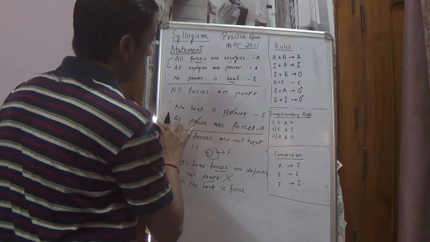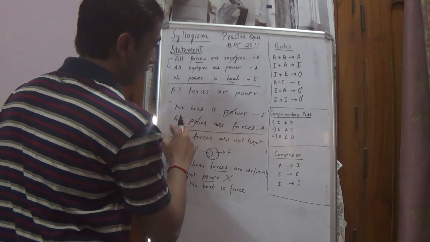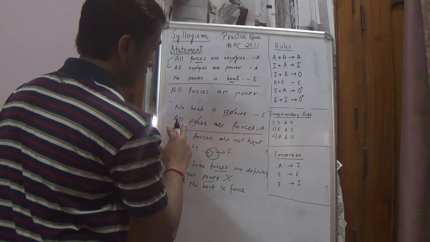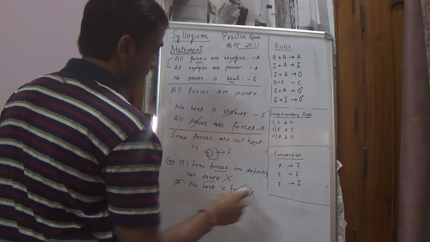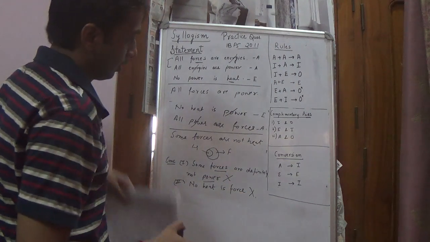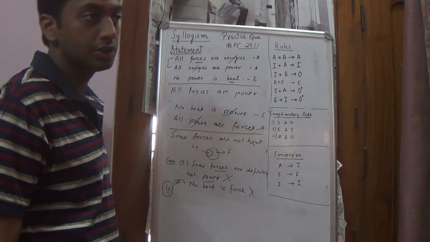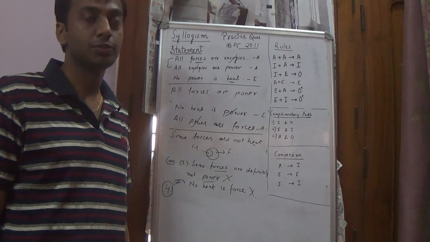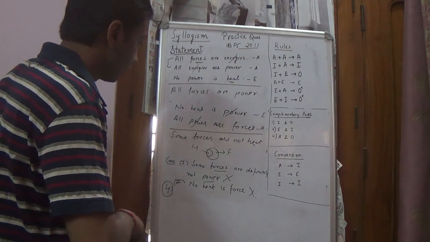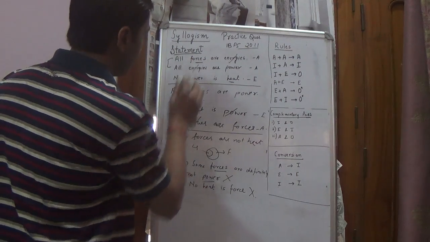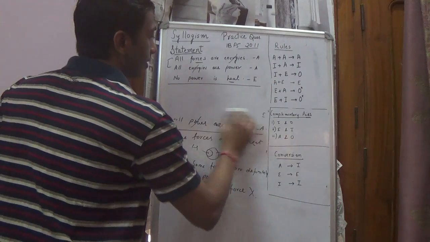We'll check it again. All forces are power. All power are forces. This is also wrong. So we get 4 as the answer. So these are the type of questions you will get in the IBPS PO exam. Another question based on the same statement. So we have 2 different conclusions.